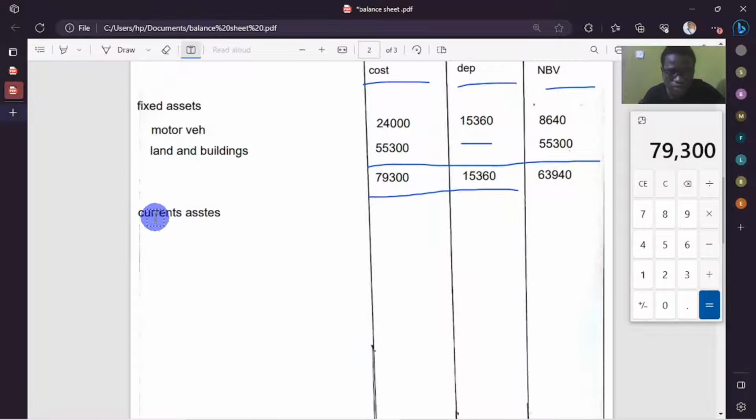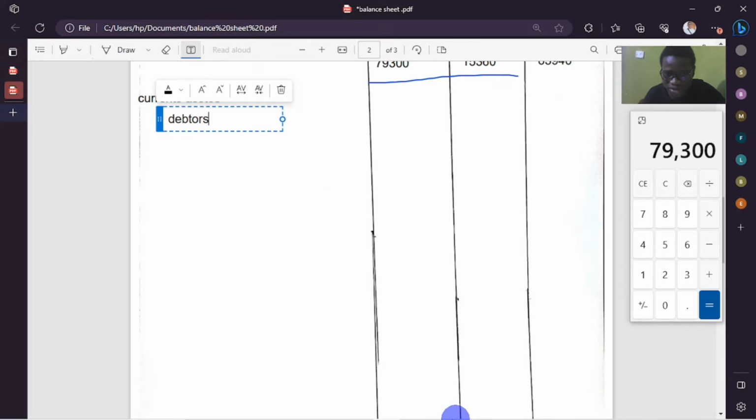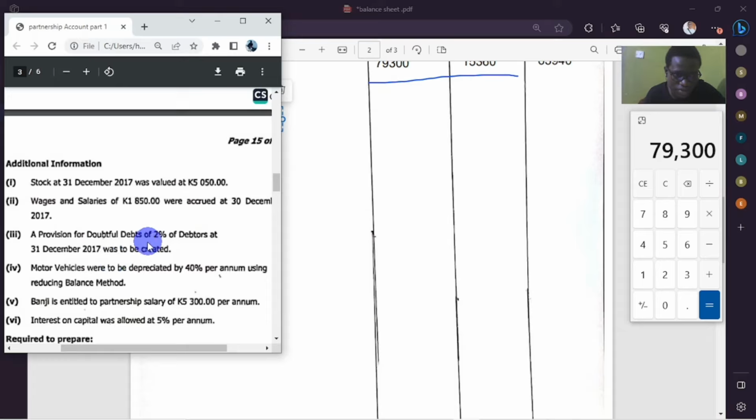So current assets, what current assets do we have? Number one on your charts, before you even look, debtors. But debtors, remember there was an adjustment that was made to the debtors figure. This one here said a provision for doubtful debts of 2% of debtors at 31st to be created.